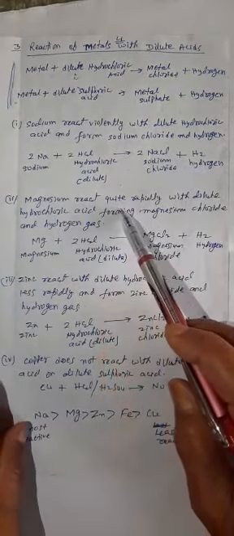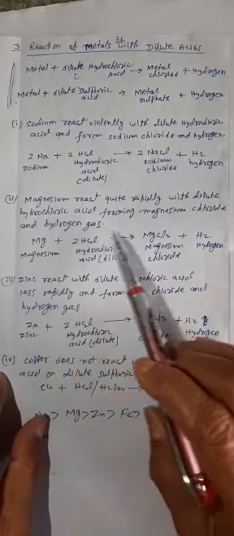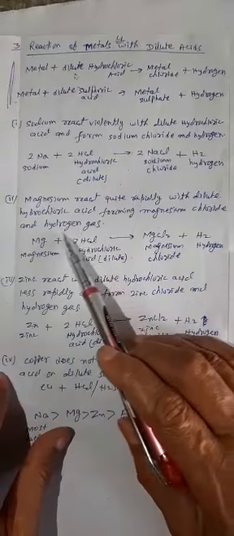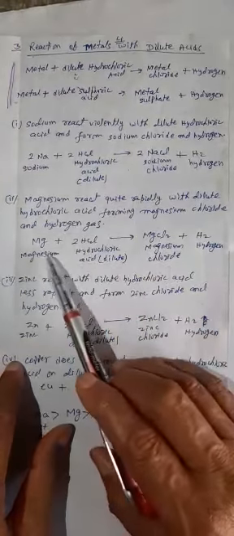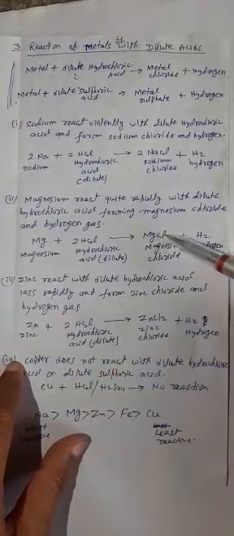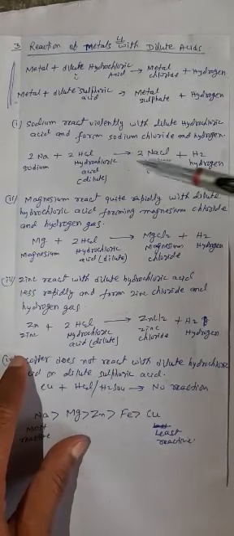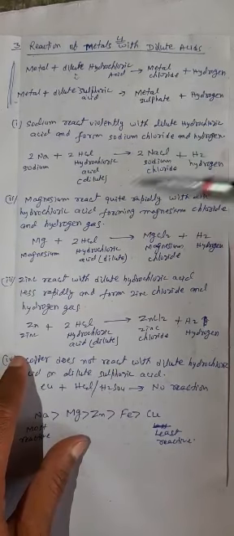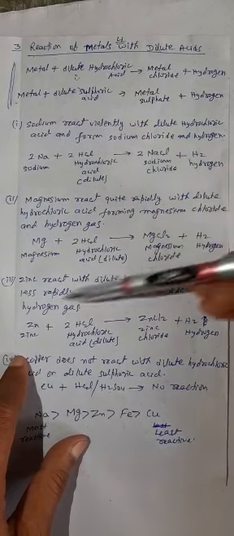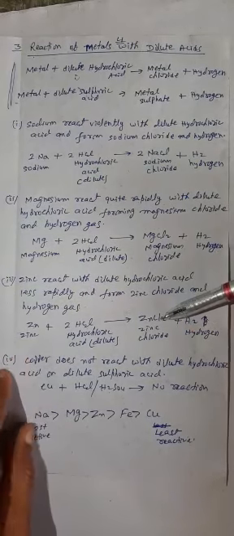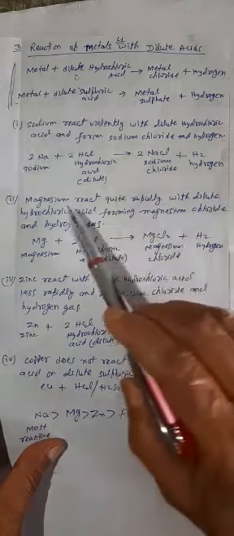Magnesium reacts quite rapidly with dilute hydrochloric acid, forming magnesium chloride and hydrogen gas. Mg plus 2HCl gives MgCl2, magnesium chloride. Here, metal chloride: sodium will form sodium chloride, magnesium will form magnesium chloride, zinc will form zinc chloride. Metals will change into their respective chlorides.